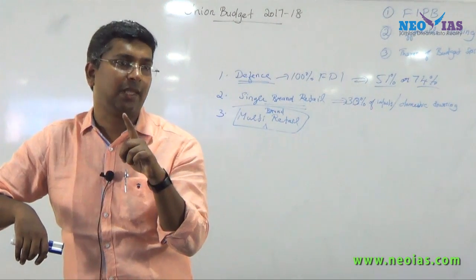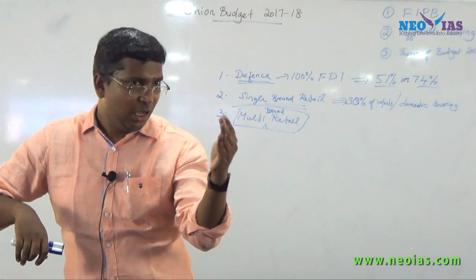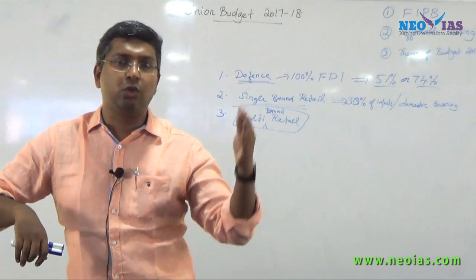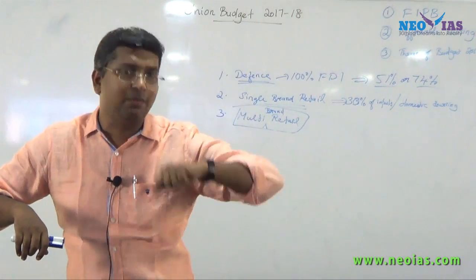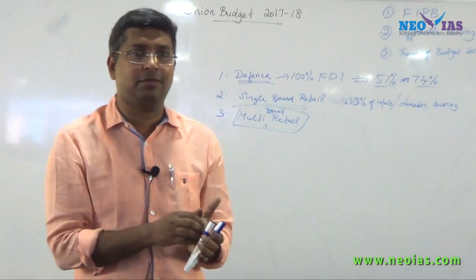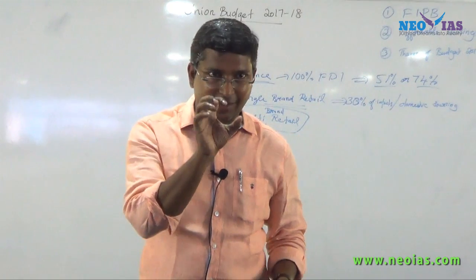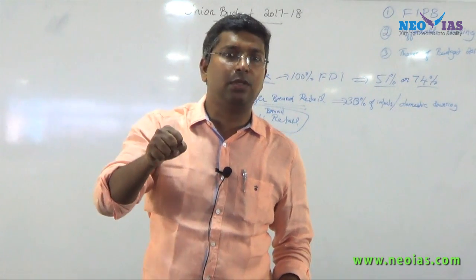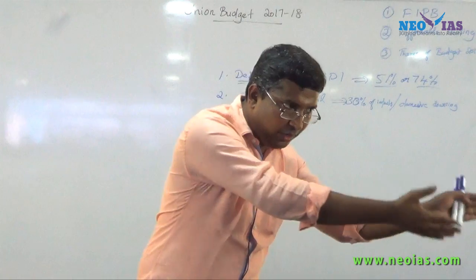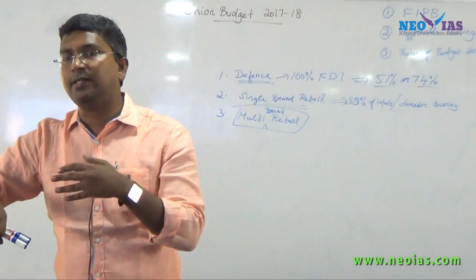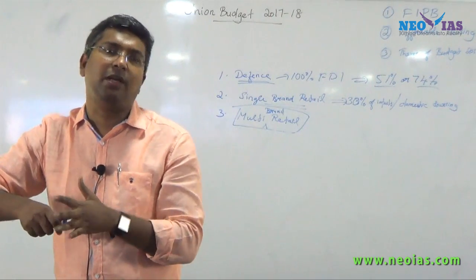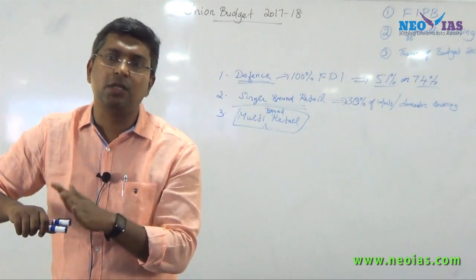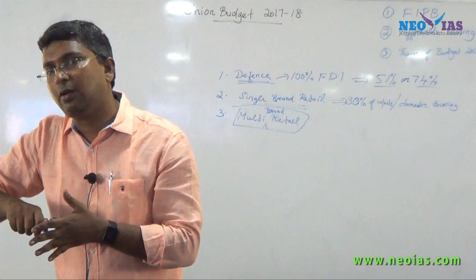The restriction is 30%: the inputs which you source should be from domestic. It means that within the country you have to source, so the import will come down. You getting the point? You can't import those inputs. What you have to do? Take from within the country itself, domestic source. The remaining 70% if you want, you can import, but at minimum 30% you have to source from the country. That's the concept.